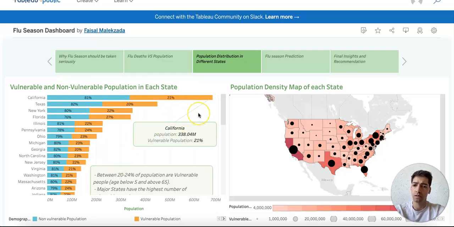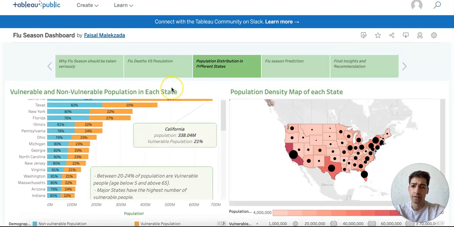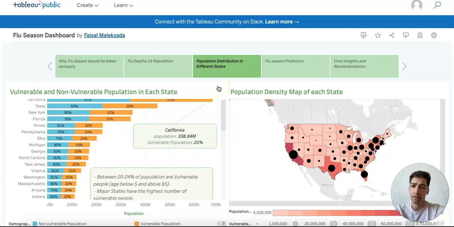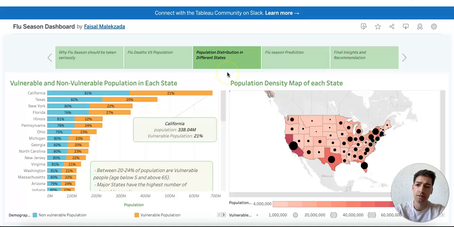It's sorted based on the number of population. We can conclude from this chart that the percentage of vulnerable population in each state is between 20 to 24%. But however, some states will have way more vulnerable population than others.